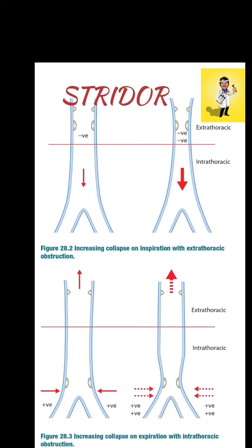That is why inspiratory stridor is seen in extrathoracic obstruction, whereas in the case of intrathoracic obstruction, due to the negative intrapleural pressure, the intrathoracic airway expands during inspiration and collapses during expiration. It is an expiratory stridor that is produced by an obstruction in the intrathoracic airway, whereas a biphasic stridor is seen when there is an obstruction at the level of the subglottis and cervical trachea. Why is it so?